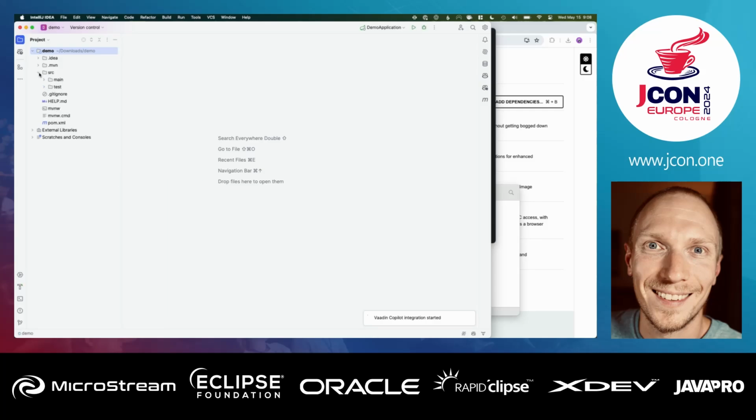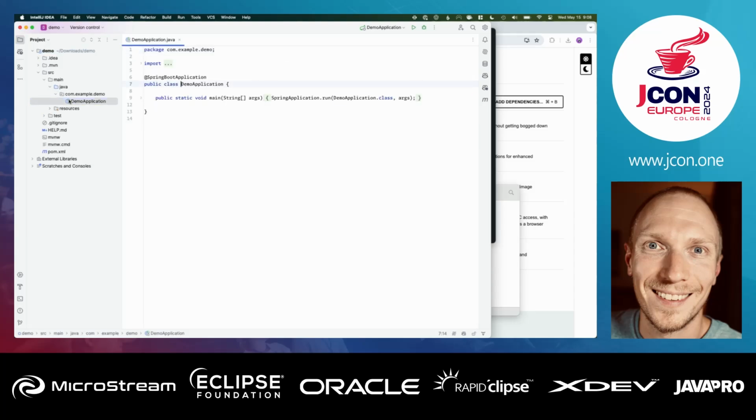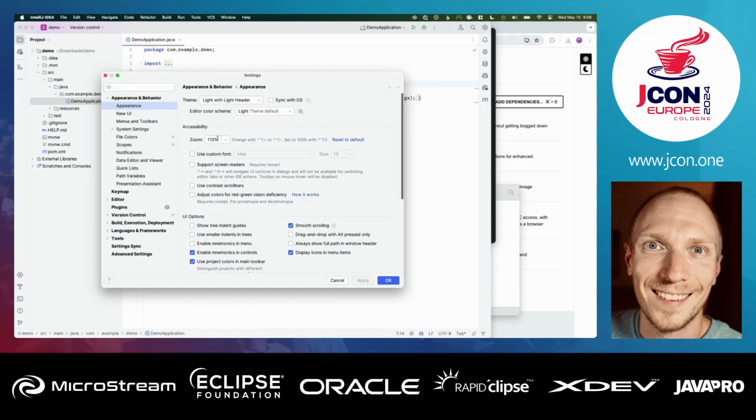So let's start with getting a thumbs up from the back row: are you able to read the code if it's this big? I think we need to make it a little bit bigger, maybe.